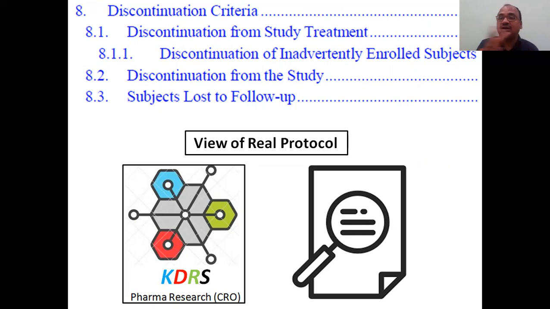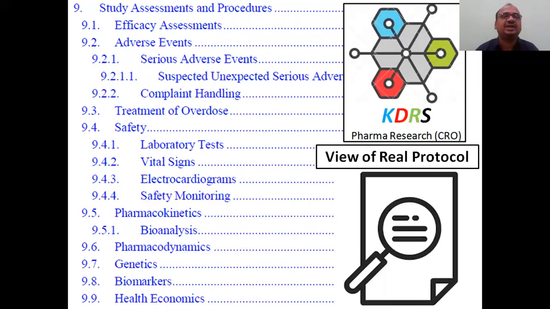You are not able to follow up all the patients, because this is a 6 months study, 7 months study, 1 year study, sometimes even a 2 years study. Subjects lost to follow-up: somebody's contact will not be there, they will go outside and that's it, case gone. We don't know where, so why you did not follow, what happened, why he escaped, all these questions will come. You must be answerable as a scientist.